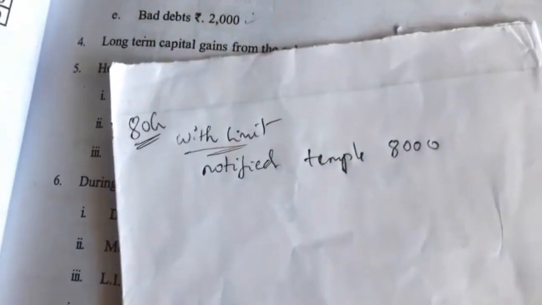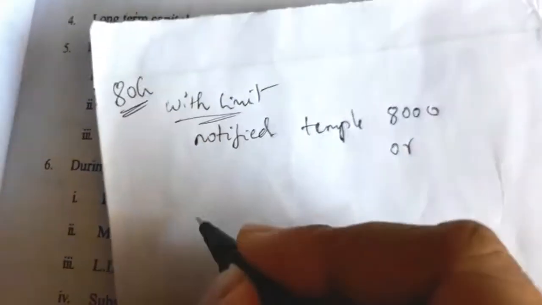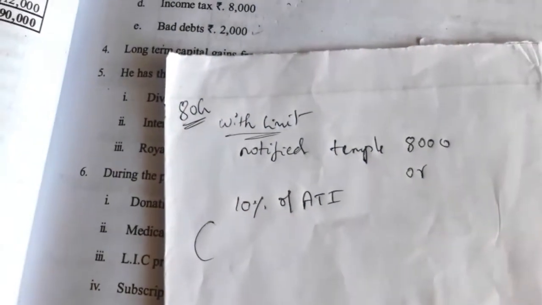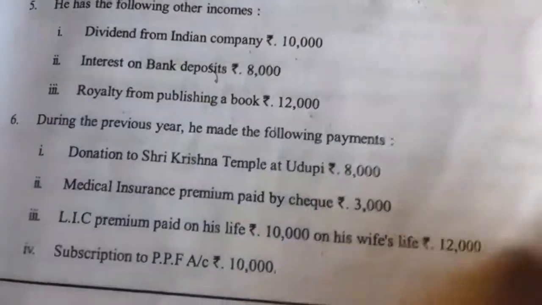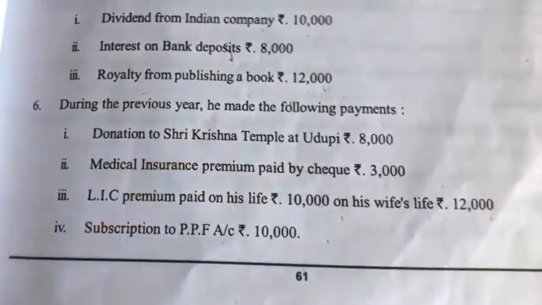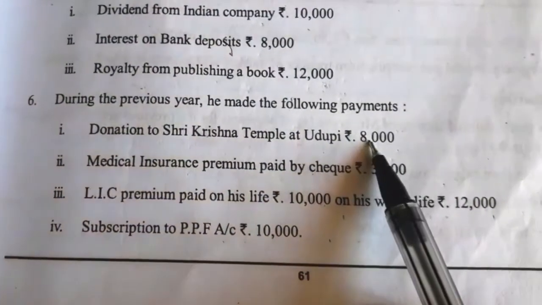When they give a with the limit item, we have to compare this amount with 10% of ATI, isn't it? 10% of ATI. Now we have to compute what ATI is. So before computing ATI, we'll see what the other deductions are. This is 80G, and we have to compute ATI because it is a with the limit item.